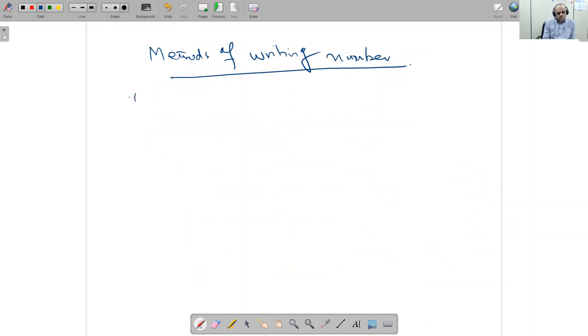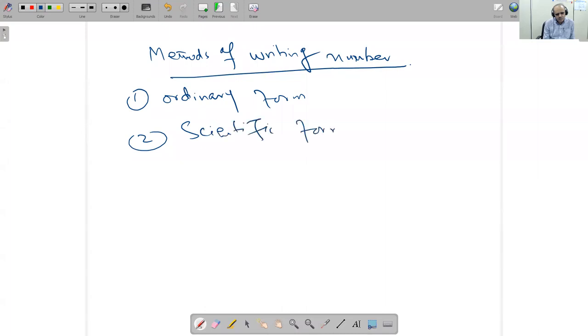One is ordinary form. One is scientific form. And the third one is prefix form.